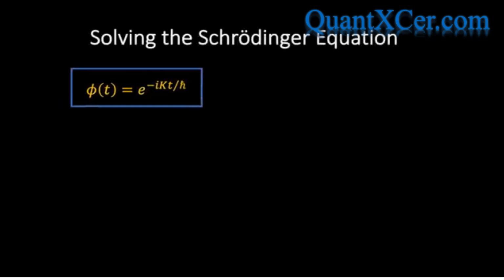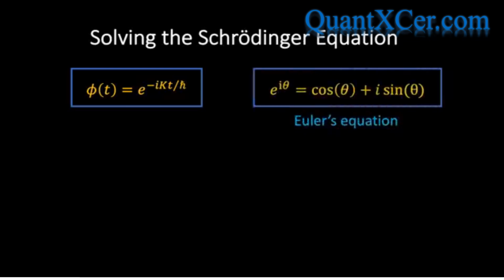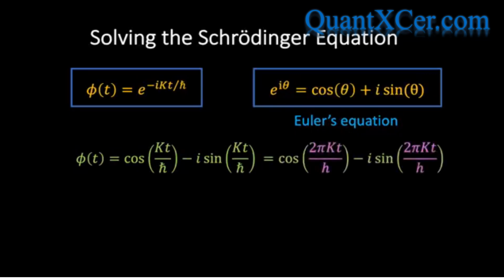Now, at this stage, it will prove illustrative to rewrite this expression in an alternative but identical form by making use of Euler's famous equation, which links complex exponentials with trigonometric functions. Applying Euler's equation to our specific example, we find the following expression, and if we reintroduce the factors of 2 pi, we find the following.